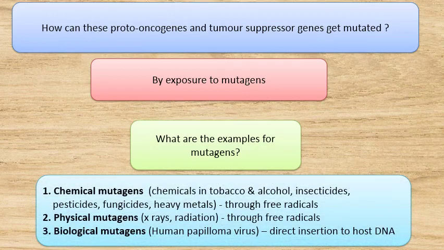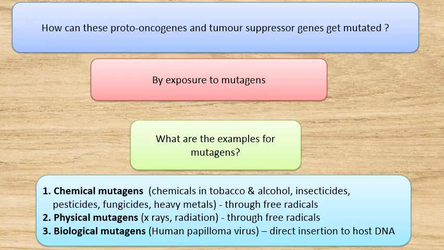There are several types of mutagens: chemical mutagens, physical mutagens, and biological mutagens. Out of them, the chemical mutagens in tobacco is very important in oral carcinogenesis. Out of biological mutagens, human papillomavirus is important in oral carcinogenesis.